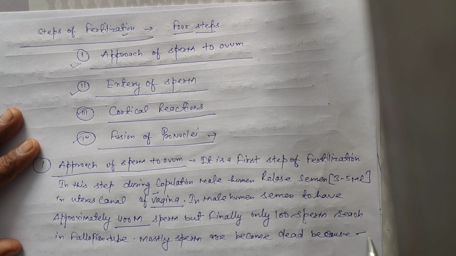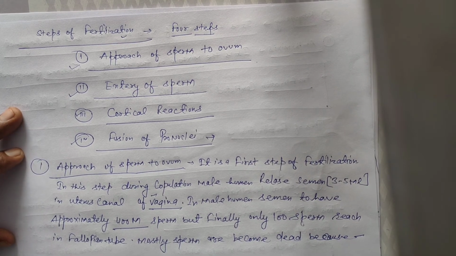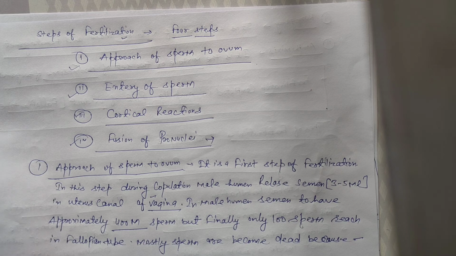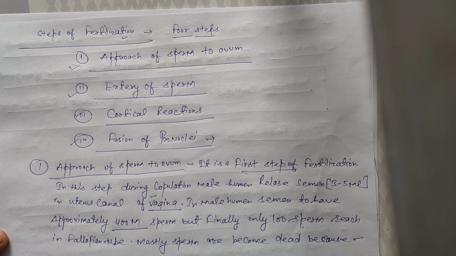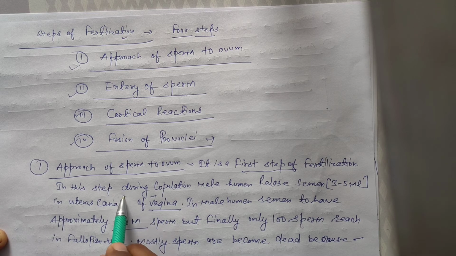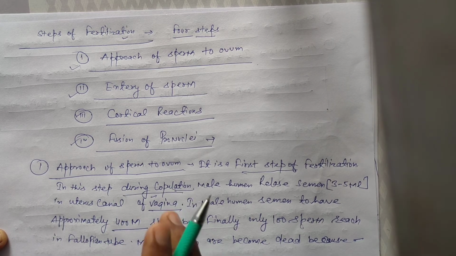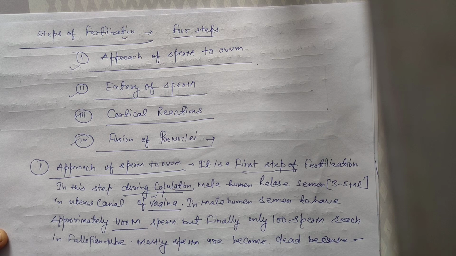Because, once again, first step is approach of sperm to ovum. In this step, during copulation, which means paired, it means opposite sex organisms like male and female humans, release semen.